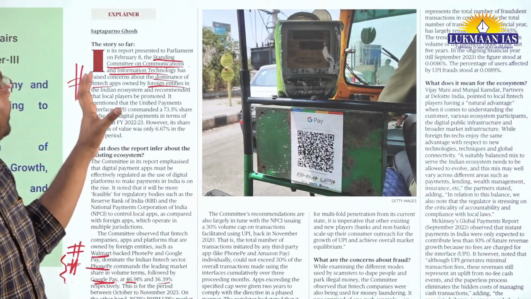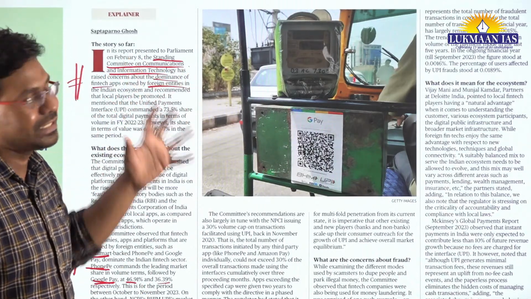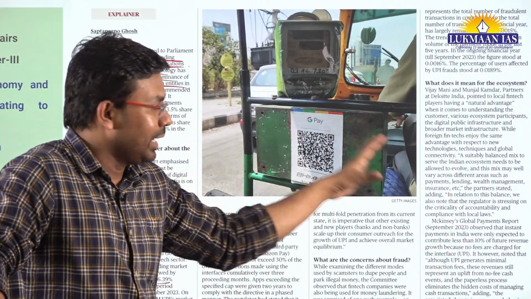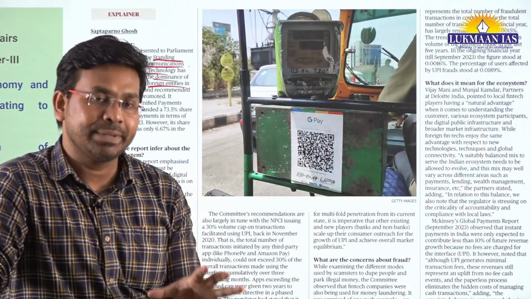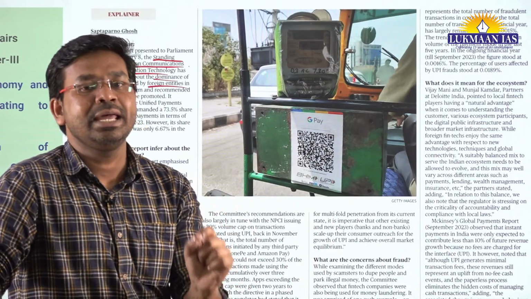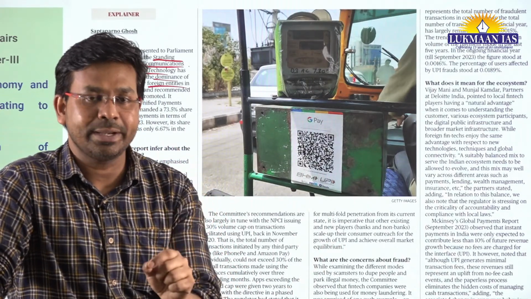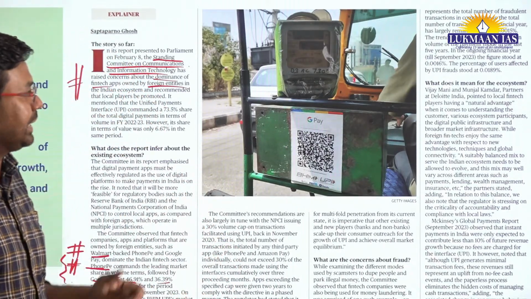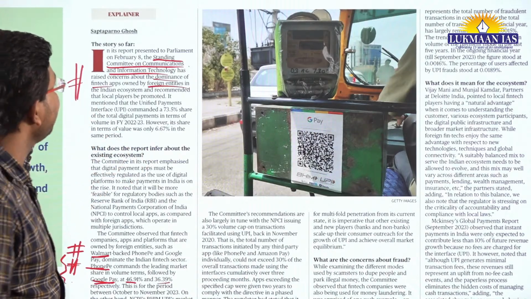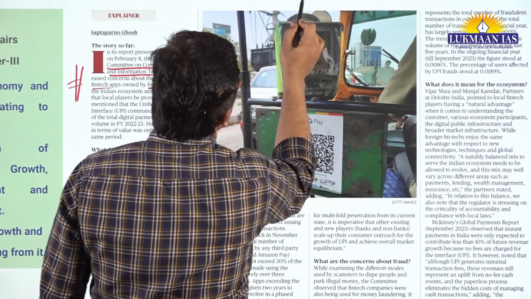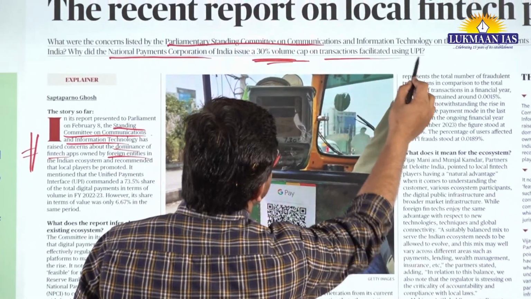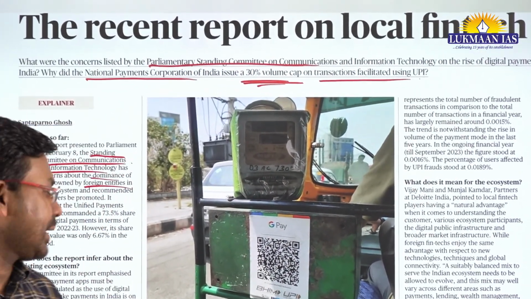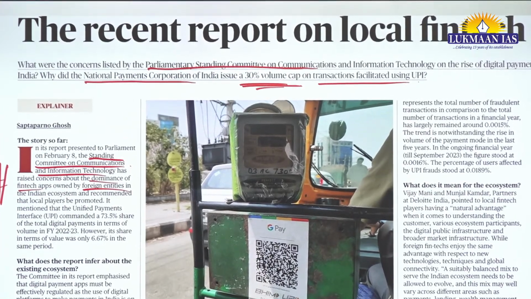So this article raises the question that if foreign players are dominating the local payment landscape in the country, this is a point of concern, and the government of India, the Reserve Bank of India and the associated regulatory bodies should do something about it, and they have earlier taken a decision also, okay. The National Payments Corporation of India had issued a 30% volume cap on transactions facilitated by UPI. However, it has not yet been complied with by foreign companies like PhonePe and Google Pay.